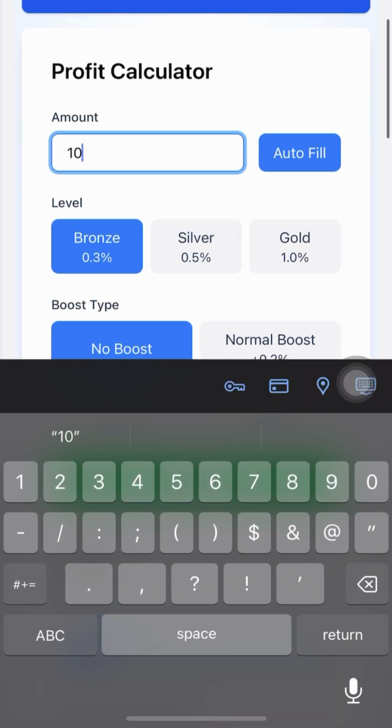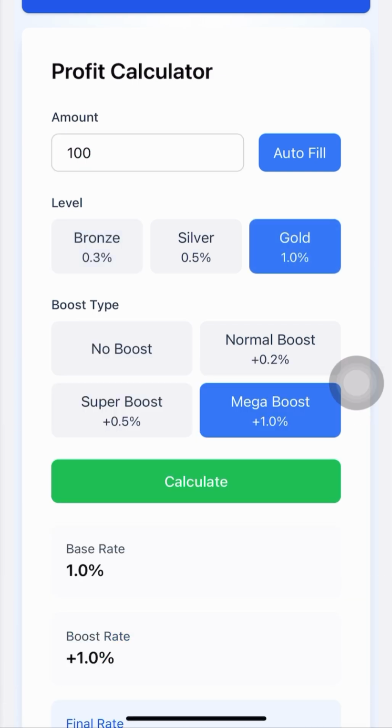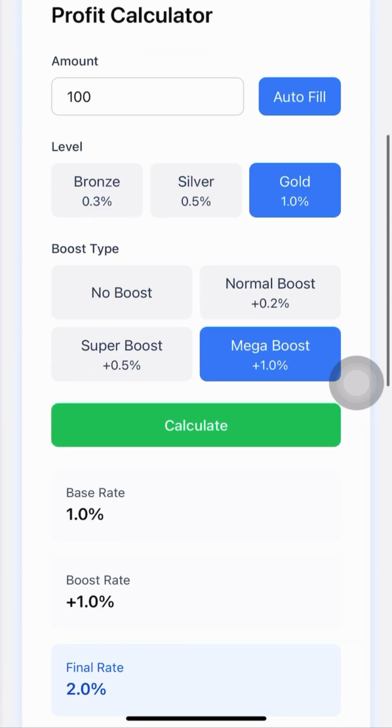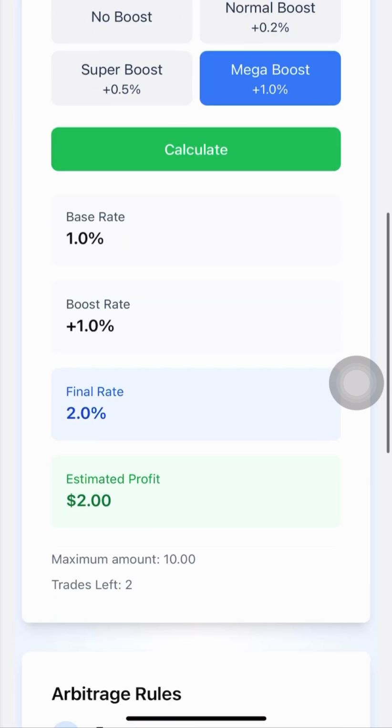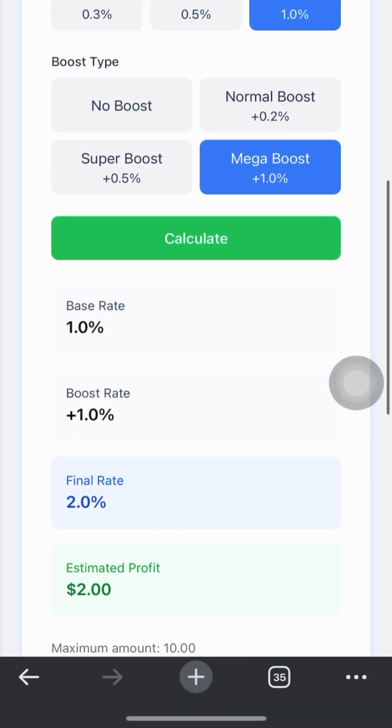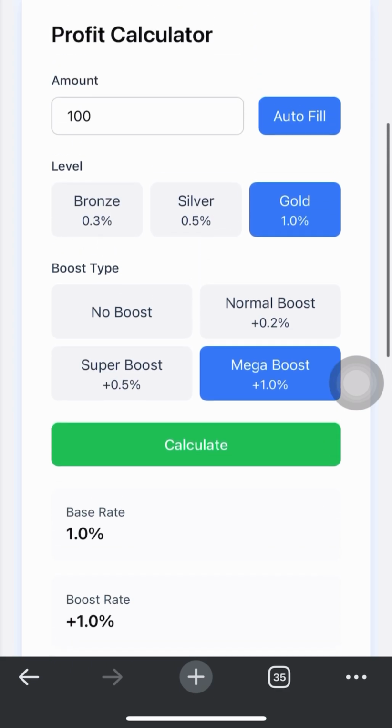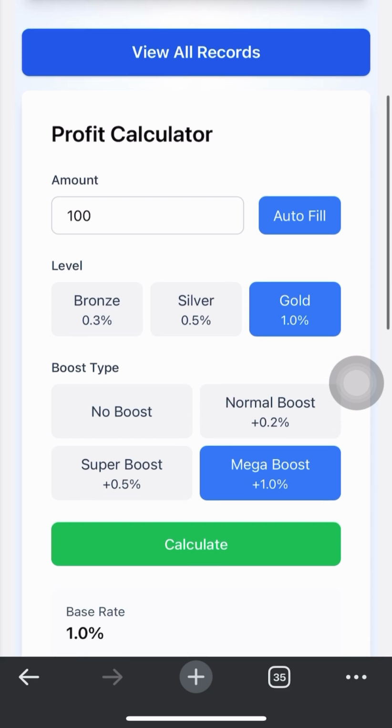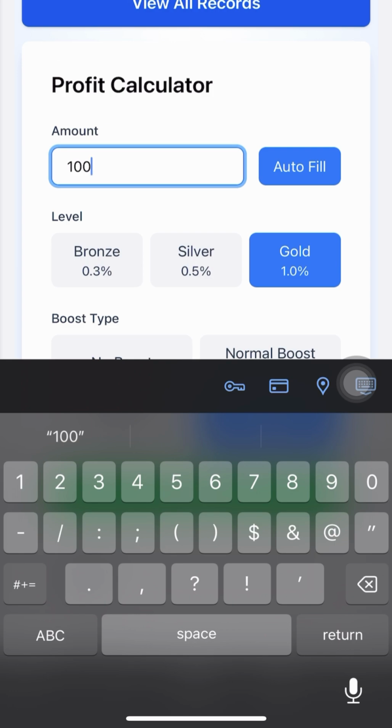So let's say you have $100 to start your trading. Let's calculate. It means that every day you'll be earning $2. So the twice trading is $4, or 4 USDT. As a starter, the bot trades twice for you.